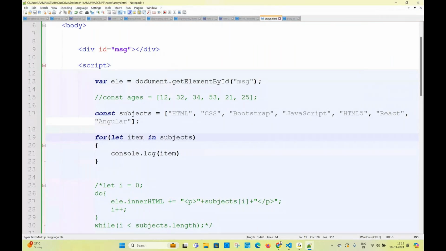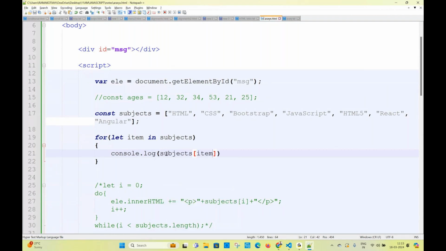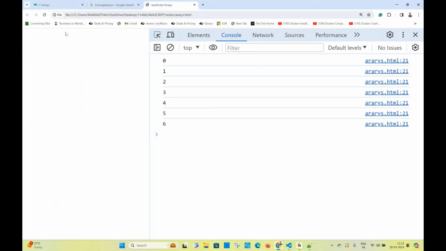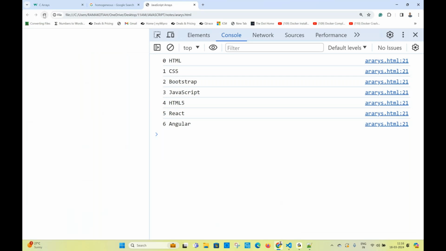Sorry, not item in square brackets. You have to provide subjects square bracket of item. Item is what? 0, 1, 2, 3, 4. Now refresh the page. You see the values are coming now. There, if you go with the for in loop, we can get the index as well as the value. But for of doesn't give the index. For of will give you only the value. For in will give you the index. If you want index also, then what can I write here? Item, comma, subjects. Now you see, 0 HTML, we are getting like this.